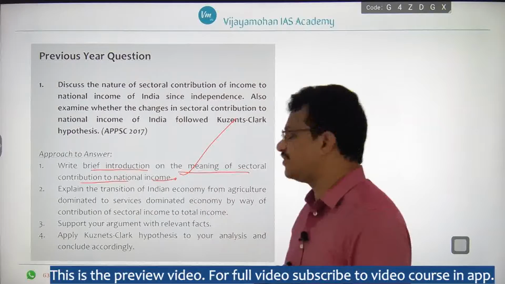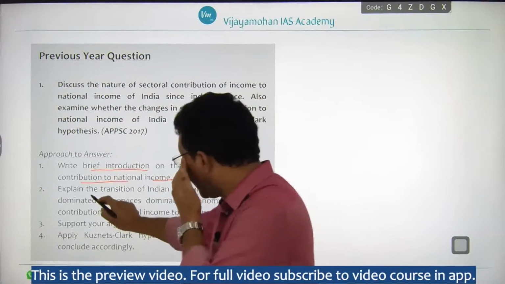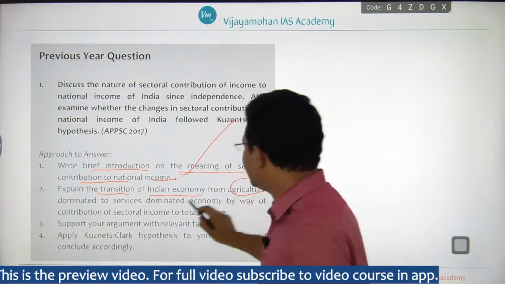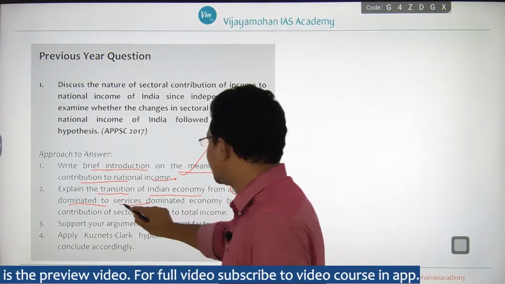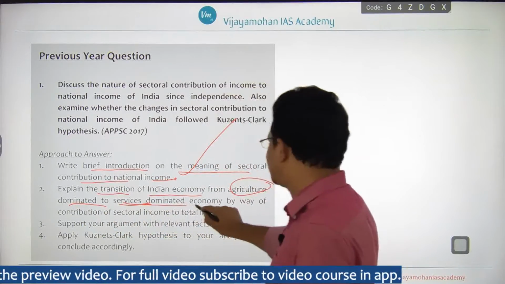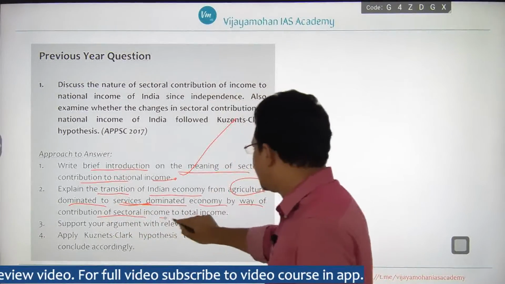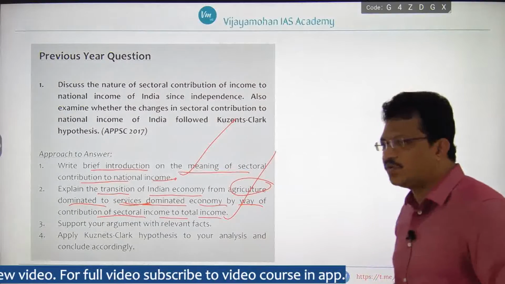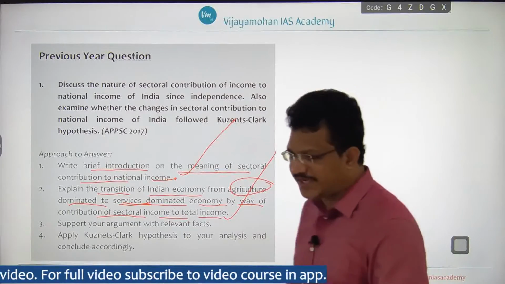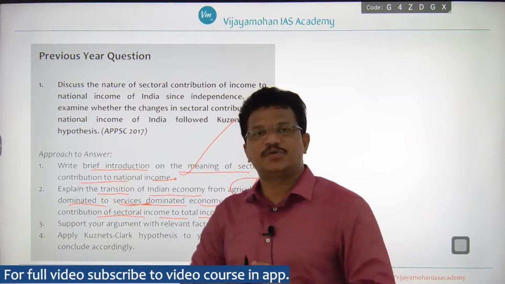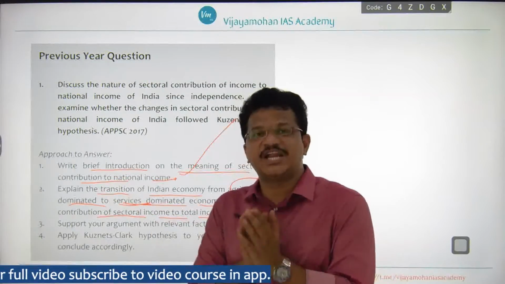Then explain the transition of the Indian economy from agriculture dominated to services dominated economy by way of contribution of sectoral income to total income. You have to explain how the Indian economy has transitioned with relevant facts.